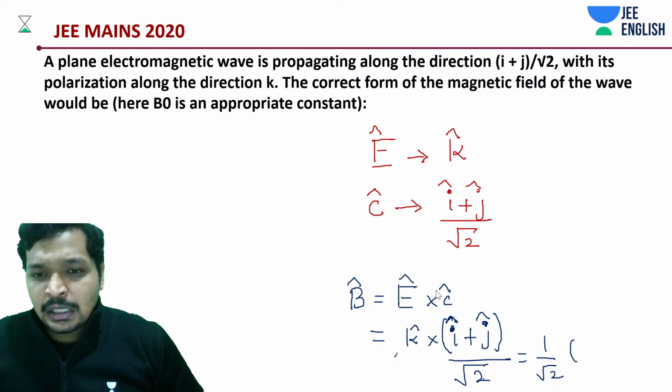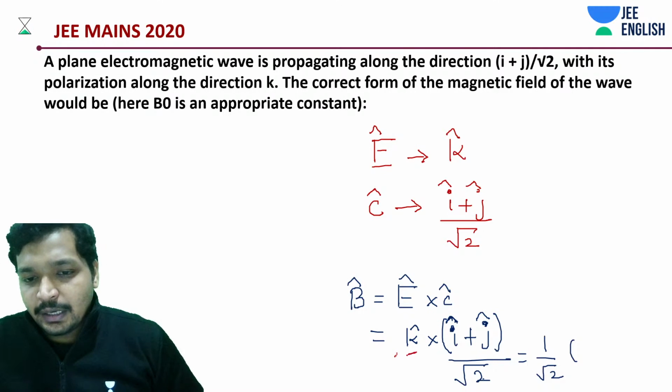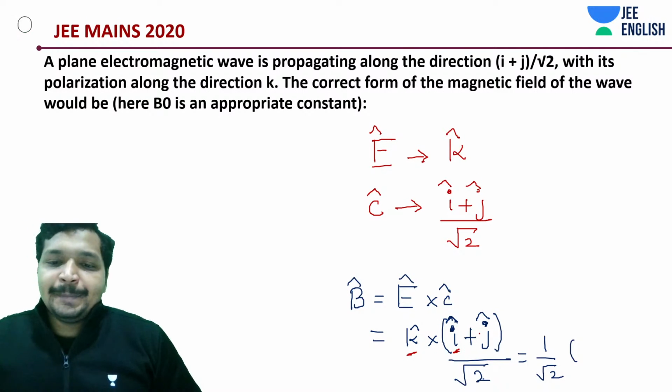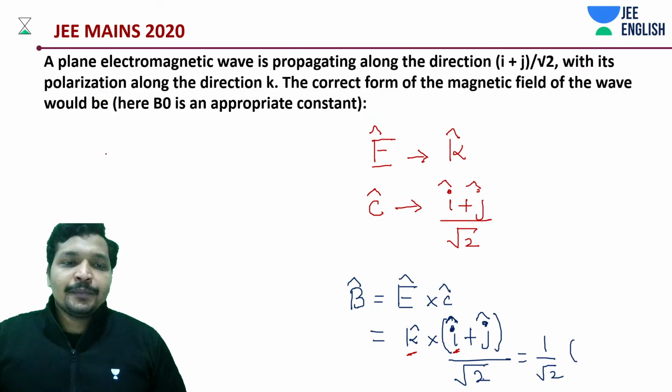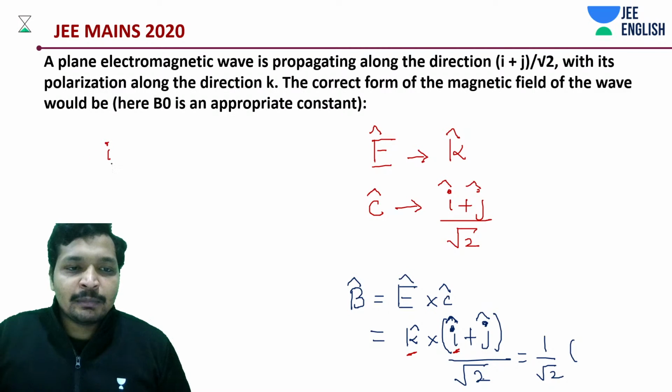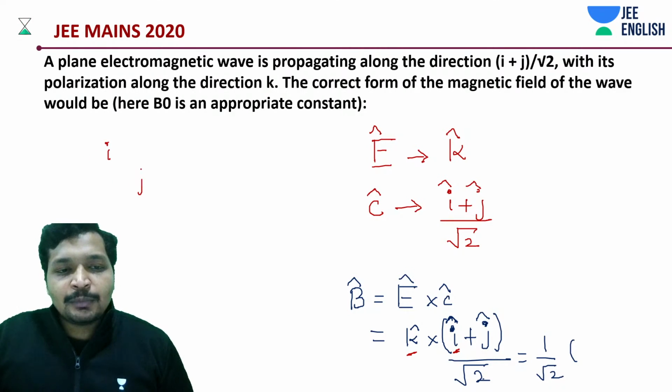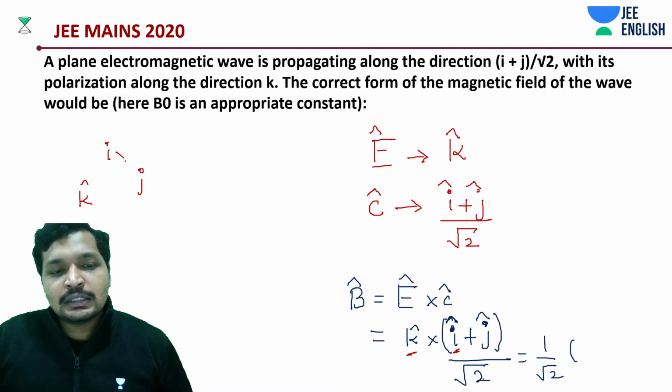Then we are supposed to do some crossing. K cross I, I cross K is what? Hope everyone remembers this: I, J and K go in a cyclic manner.